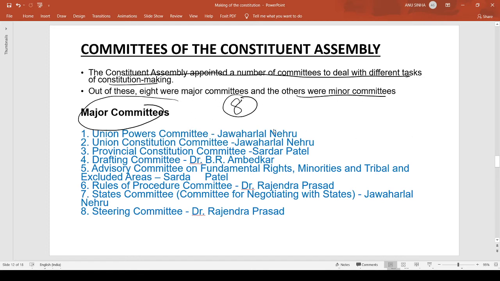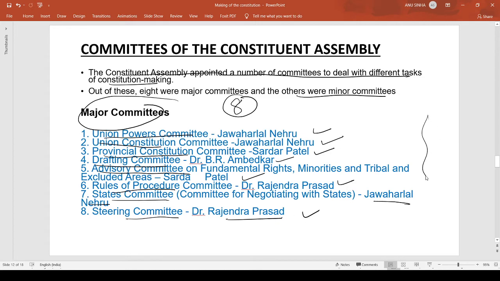So the 8 major committees were the Union Powers Committee headed by Jawaharlal Nehru, the Union Constitution Committee headed by Jawaharlal Nehru again, the Provincial Constitution Committee headed by Sardar Patel, the Drafting Committee headed by B.R. Ambedkar, the Advisory Committee on Fundamental Rights, Minorities and Tribal and Excluded Areas headed by Sardar Patel, the Rules of Procedure Committee headed by Rajendra Prasad, the States Committee (Committee for Negotiating with States) headed by Jawaharlal Nehru, and the Steering Committee headed by Rajendra Prasad. Okay, so these were the 8 major committees that were chaired by different people.